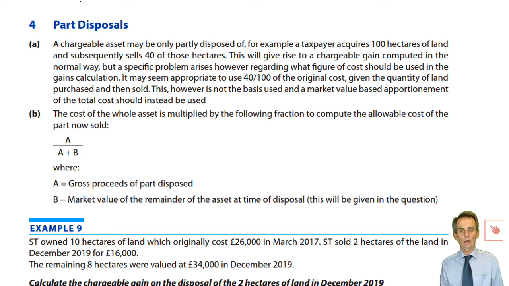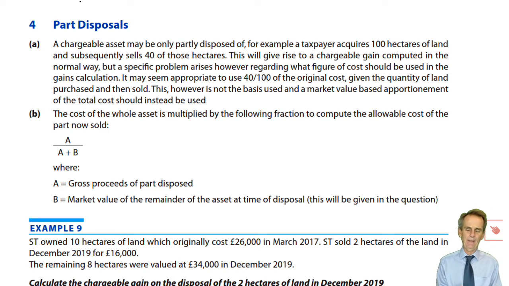Now, we said that in this session we were looking at very specific special situations where there'd be something different about the capital gains calculation that we perform. And the next situation that we come to is where we deal with a part disposal. So what we're talking about here is a situation where you buy an asset originally in its whole form, and then you are able to dispose of, in the future, a part, but not all of that asset. Again, that may be followed by a further sale of the remaining part.